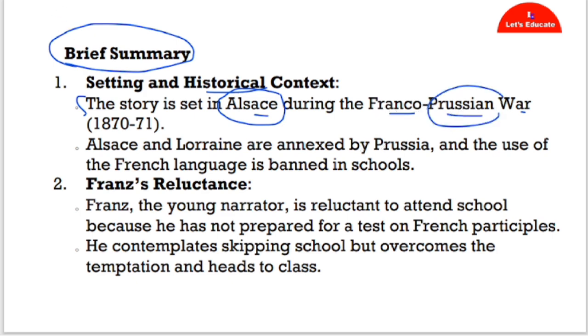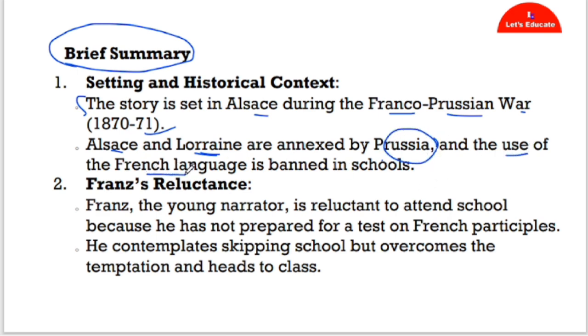So Alsace and Lorraine are annexed by whom? Annexed by Prussia. That means the two cities, Alsace and Lorraine, were annexed by Prussia. By the time the story is set, both the cities were already annexed by Prussia after the war. After the war, the party who wins the war will annex or claim its right to the city. Likewise, Alsace and Lorraine were taken over by Prussia.